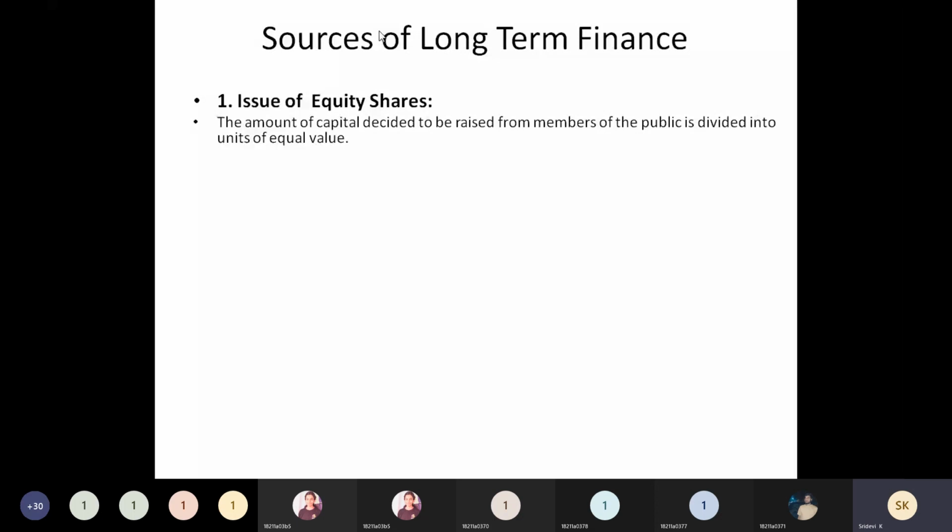So no difference will be there from one unit to the other, one share to the other share. Okay, this is how they are going to divide. And these are going to be issued to the public, and any public or investor can come forward and they can invest in these companies. So this may be done by issue of a prospectus.